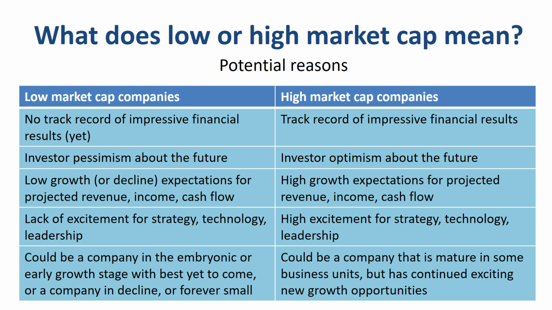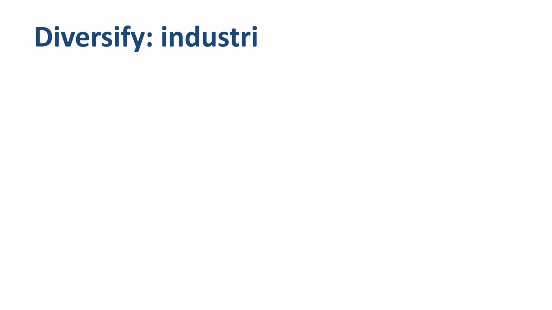A low market cap company could be a company in the embryonic or early growth stage with the best yet to come, or a company in decline with its best days behind it, or a company that will forever stay small. A high market cap company could be a company that has reached a certain level of maturity, a proven track record in some business units, but has continued exciting new growth opportunities. Keep those thoughts in mind when making investment decisions.